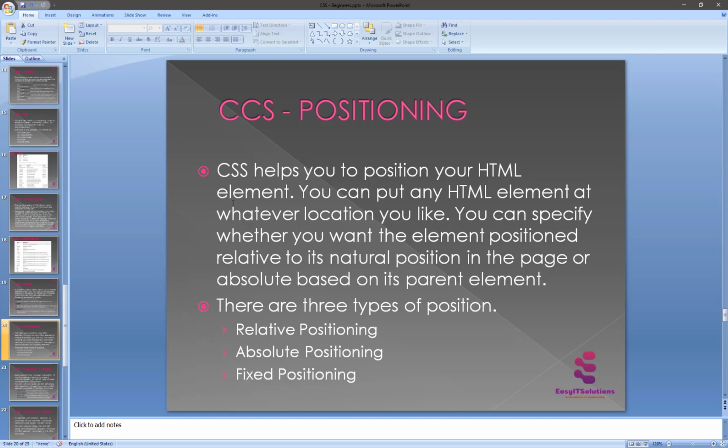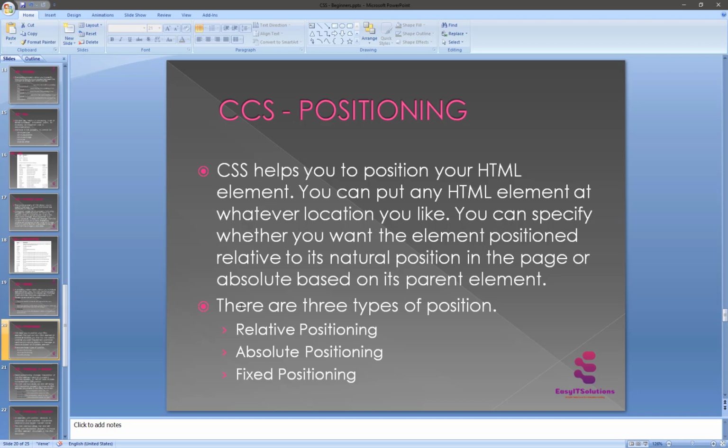So you specify whatever you want: element position, relative to its normal natural position, and absolute based on its apparent element. So now we will see all the CSS positioning related properties with examples here.